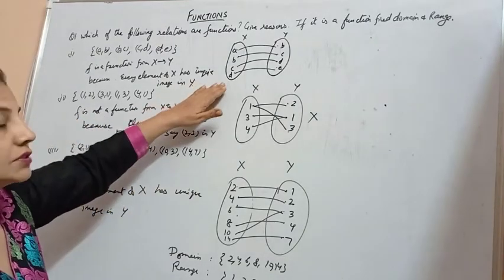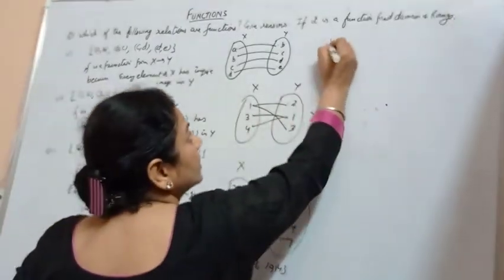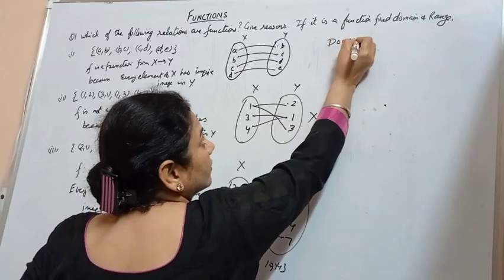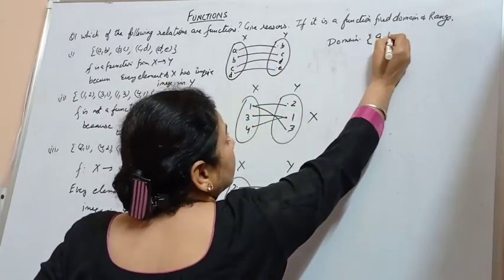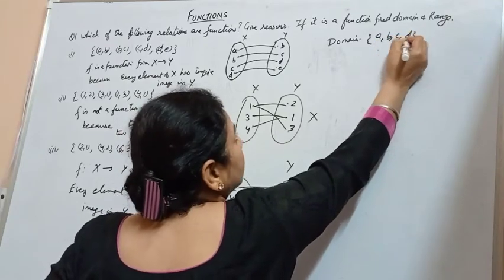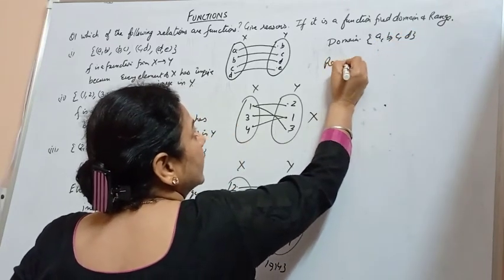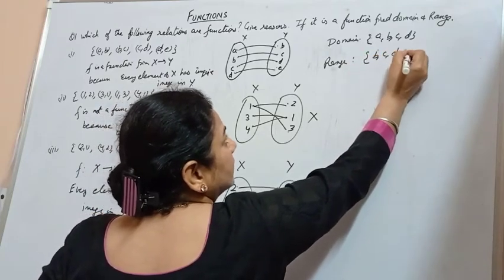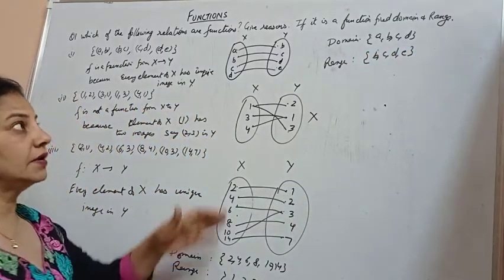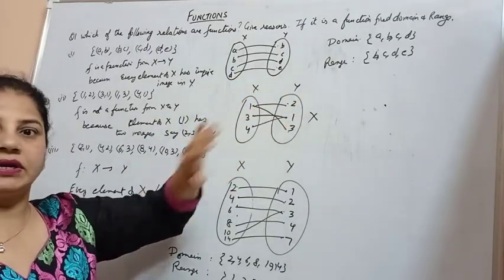Similarly, in this case also, this is a function. So our domain is the elements of X: A, B, C, D, and the range will be the elements of Y, which is equal to B, C, D, E.